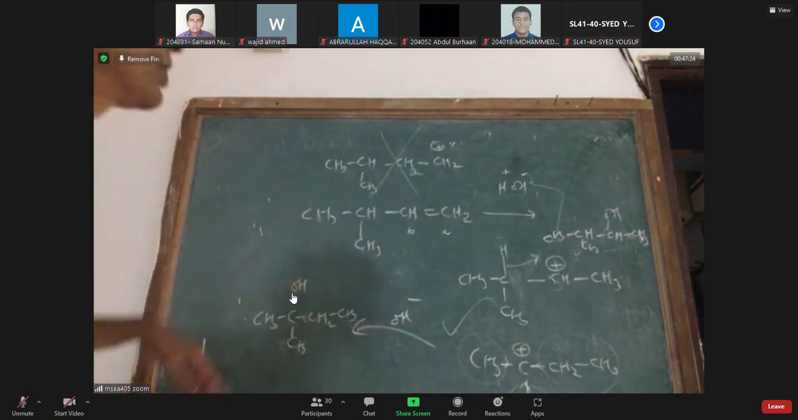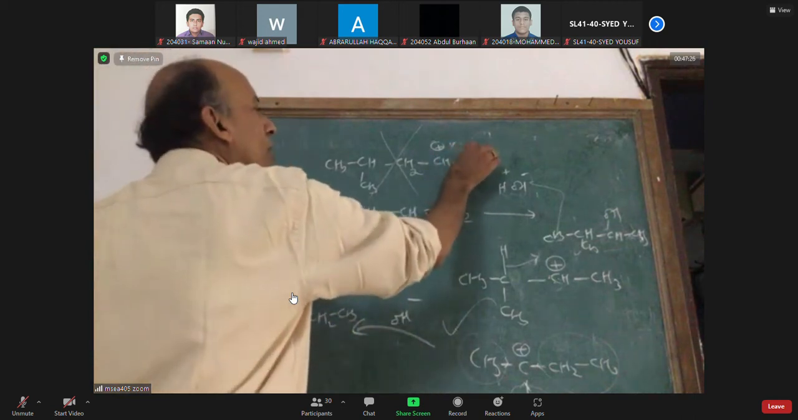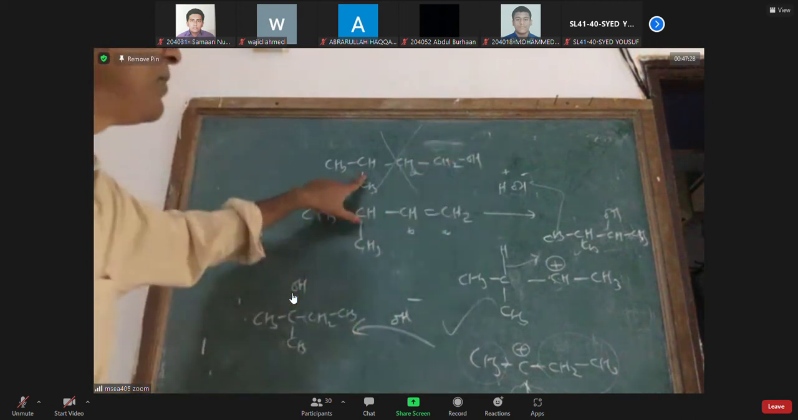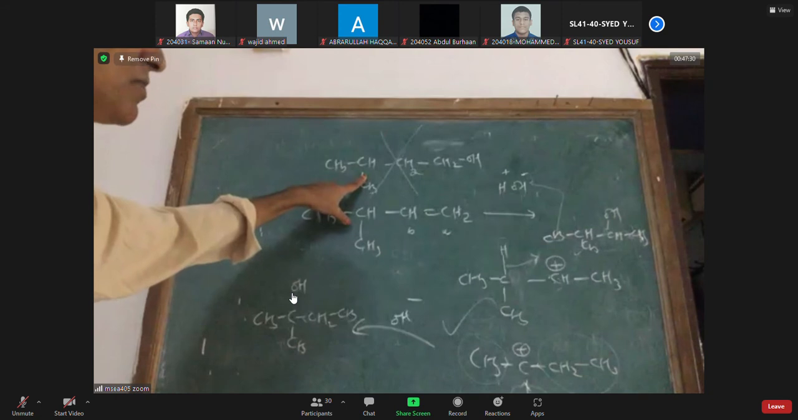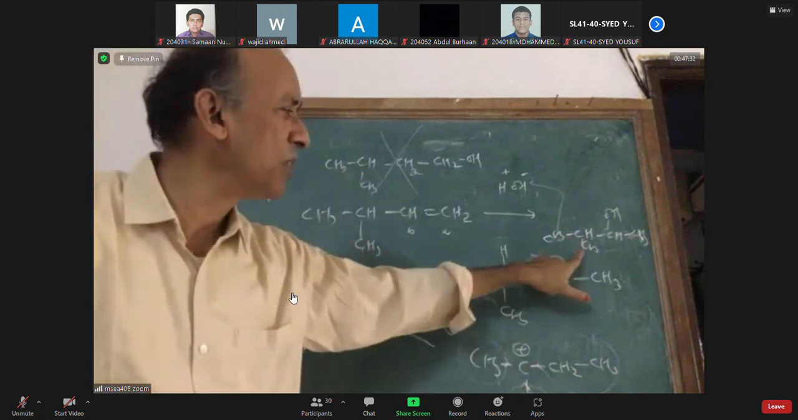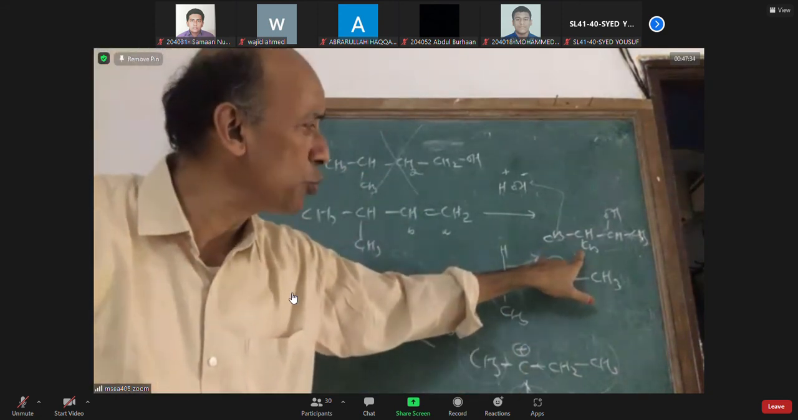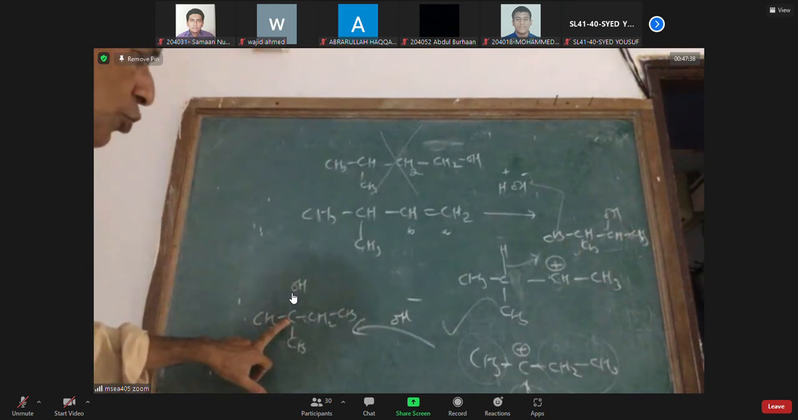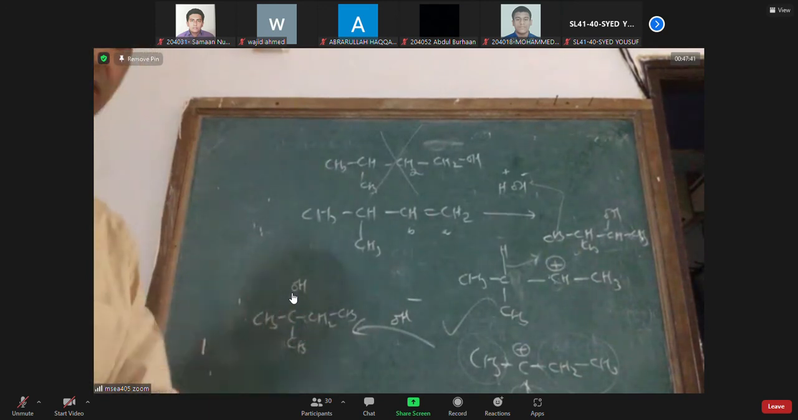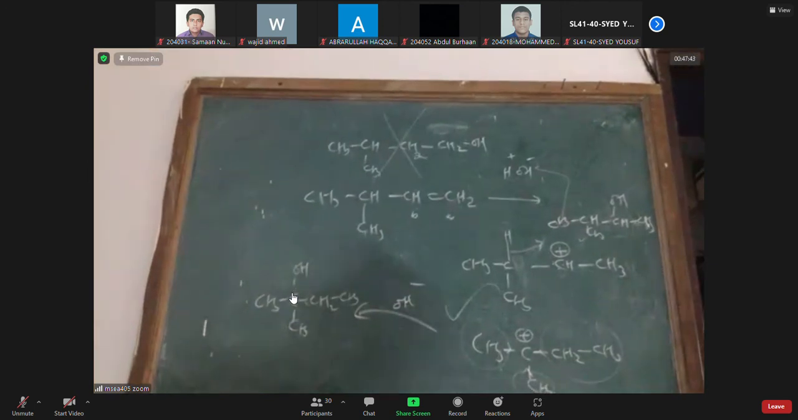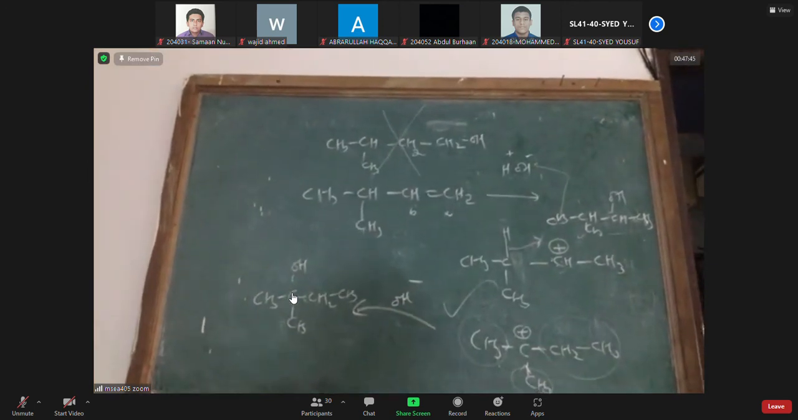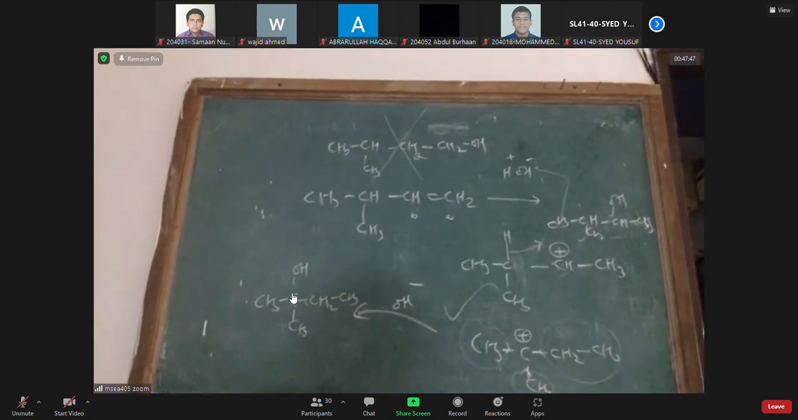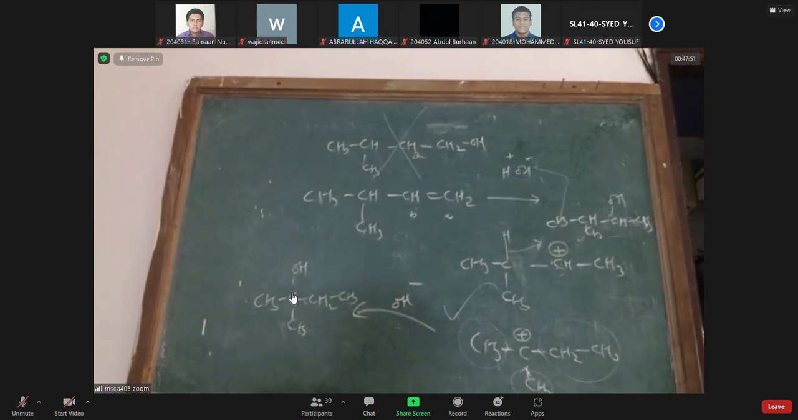What are the products you get? A very small amount of 3-methyl-1-butanol, some amount of 3-methyl-2-butanol, and a very large amount of 2-methyl-2-butanol, total 4 products. All this nonsense happened because a carbocation is formed and the carbocation wants to get more stability by hydride shift.